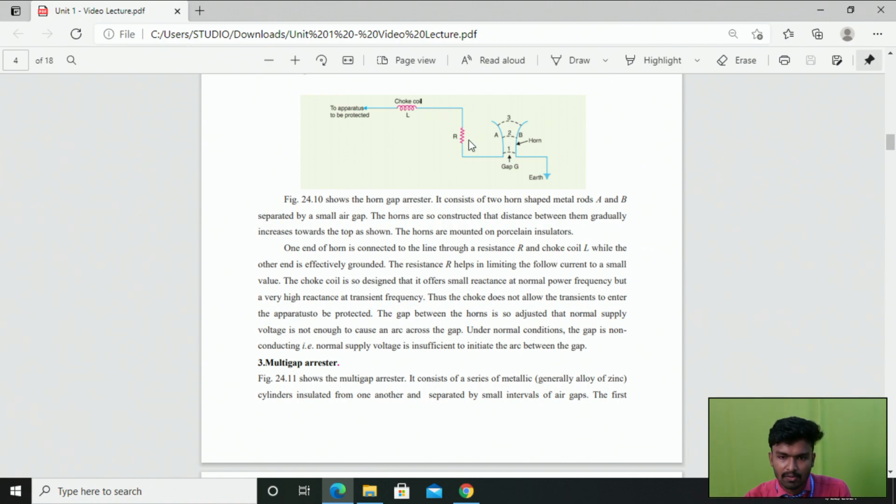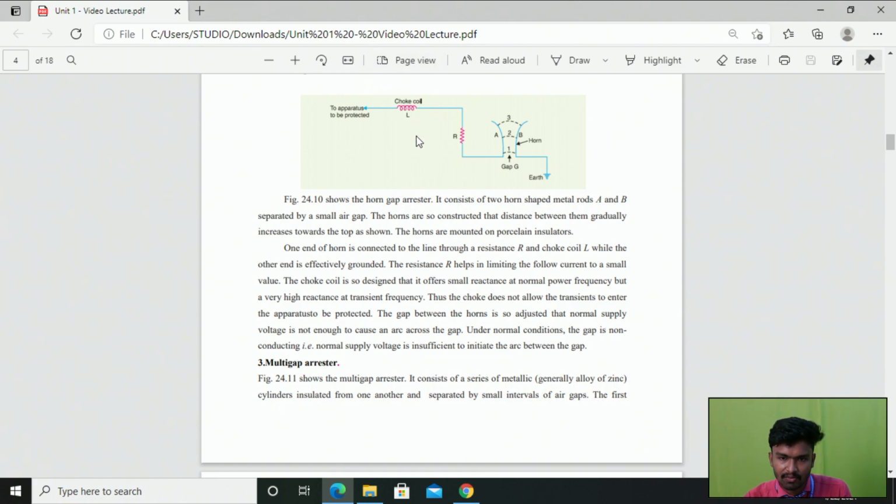So the resistance is mainly used to oppose the follow current, and the choke coil provides very small reactance at normal power frequency and very high reactance at transient frequency, right? Thus the choke does not allow any transients to enter into the apparatus to be protected.